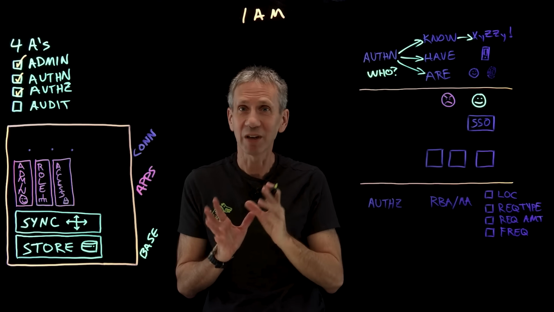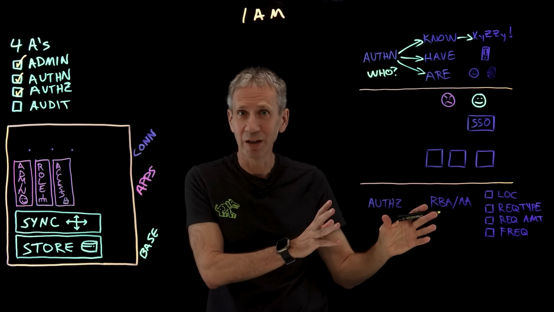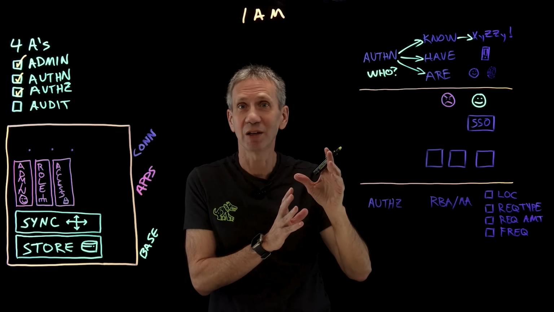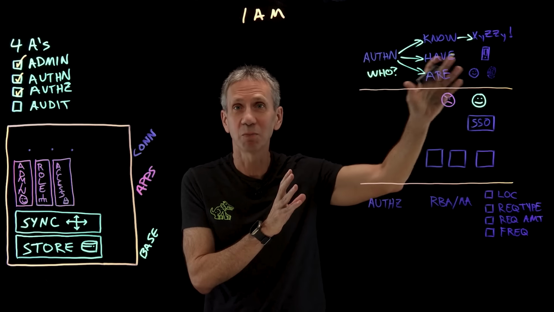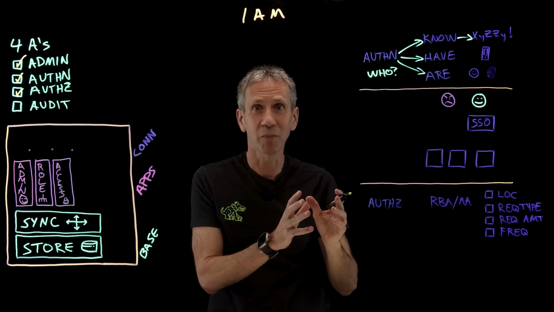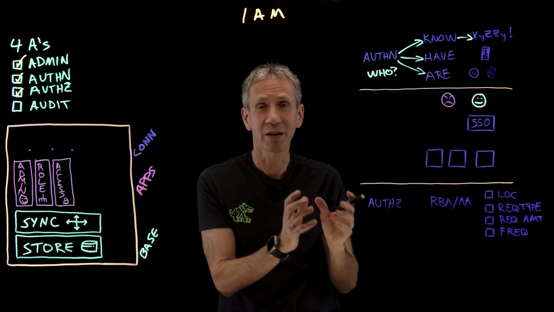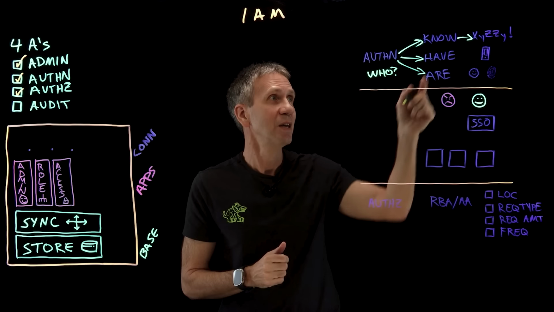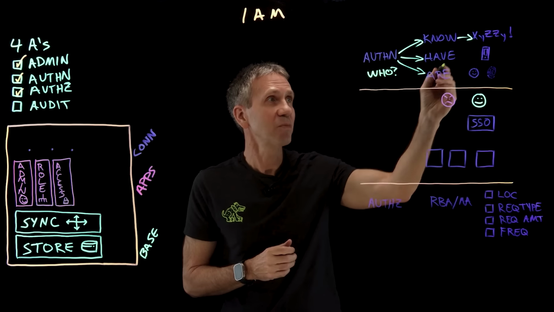Because, by the way, if it leaks out of your brain into another brain, then it's no longer authenticating you. That's the problem with knowledge-based authentication, is that we don't necessarily know if information exists in only one brain because it can replicate. The next possibility is something you have.